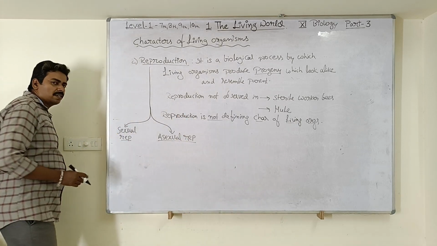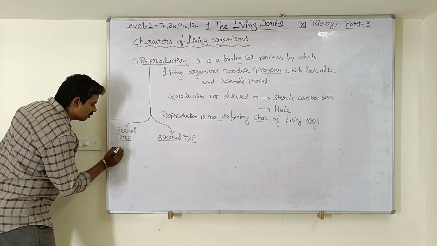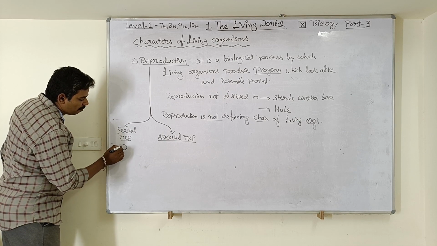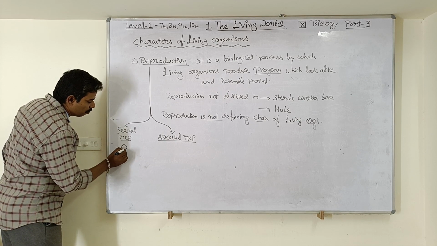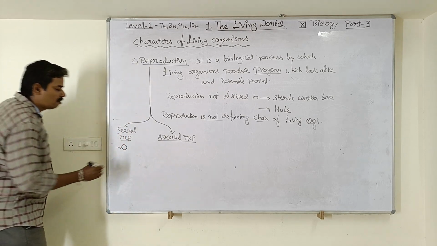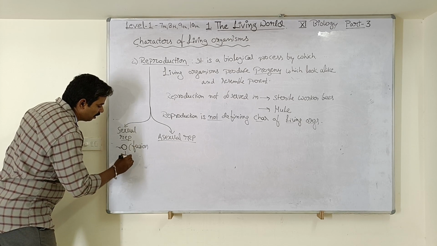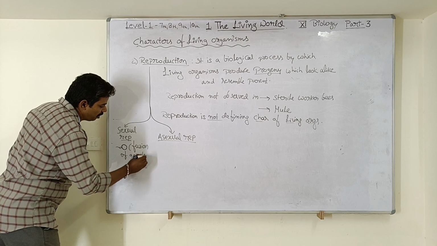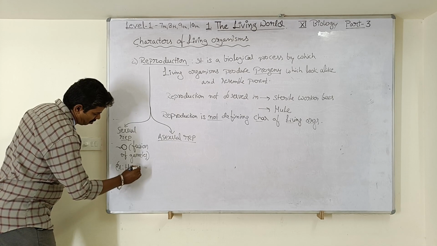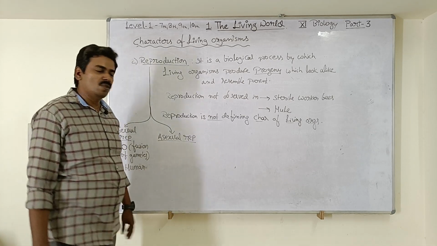What is sexual reproduction? It is a method of reproduction which involves fusion of gametes, male gamete fusing with the female gamete. So a male gamete and female gamete, both of them fuse with each other. When fusion of gametes is involved, then we call that method sexual reproduction. Example, human beings follow this method called sexual reproduction.